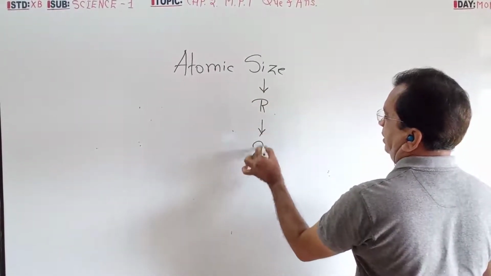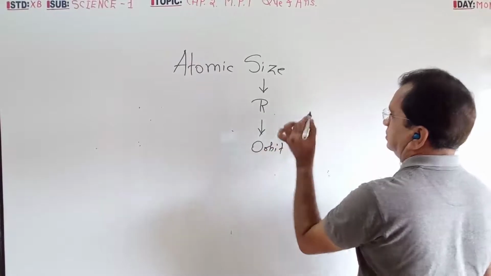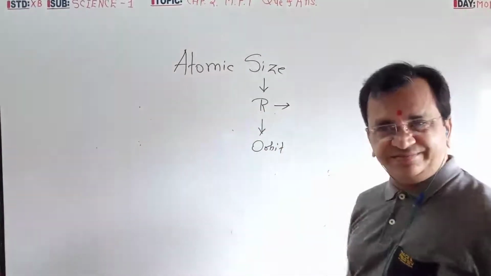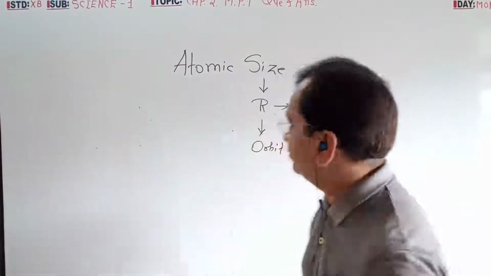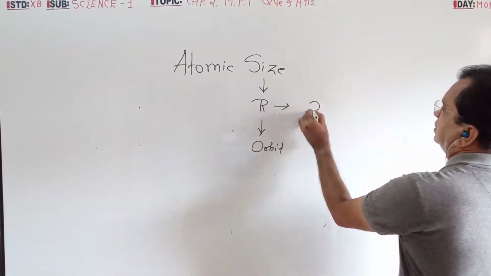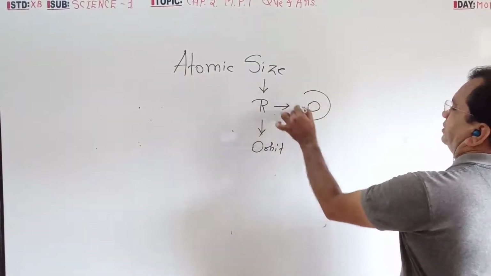Radii depends on orbit. First, what is radii? The definition of radii you have to write. This is the nucleus, this is the orbit.